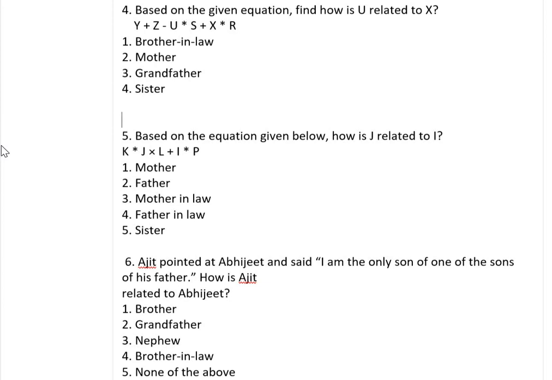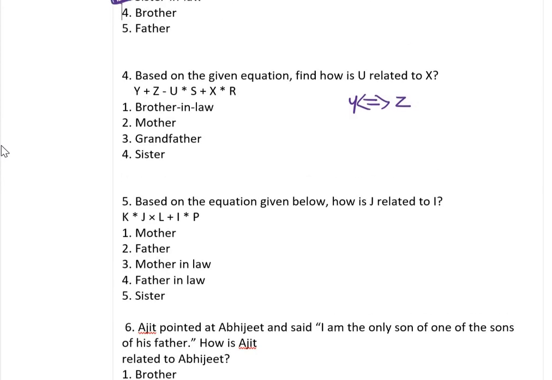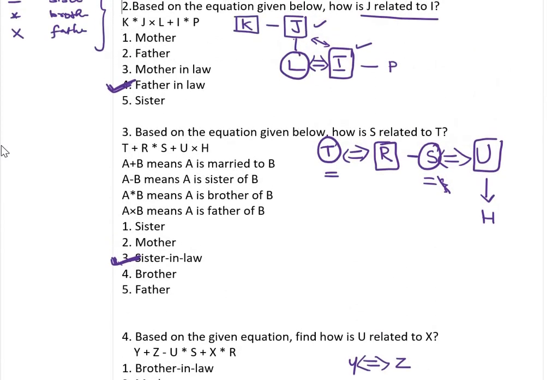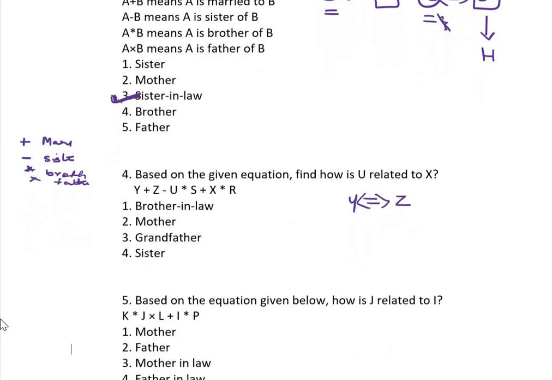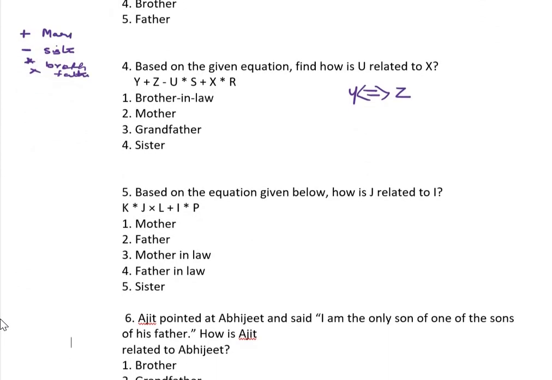So based on this equation, Y plus Z. Okay. So Y married Z. Z is a, what does minus represent? So we will write it here. Plus represents married couple. Minus represents sister. Star represents brother. Cross represents father. Okay. Because we are scrolling down, I will see the previous page. Okay. Come to the question.